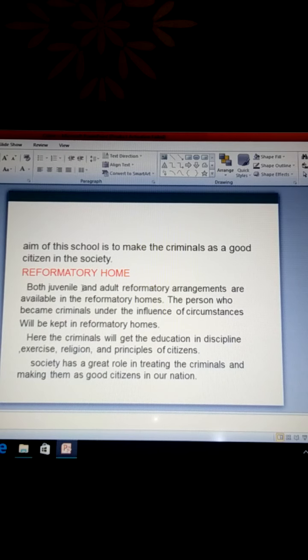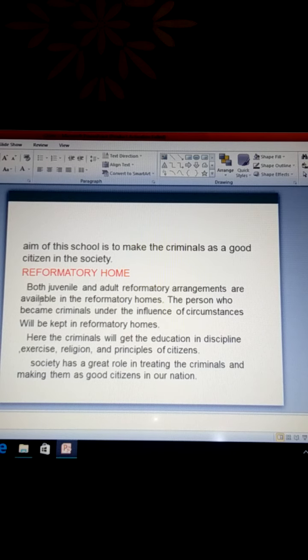And the last one is the reformatory home. In reformatory homes, both juvenile and adult reformatory arrangements are available. Persons who become criminals under the influence of circumstances are kept in reformatory homes. Here the criminals get education in discipline, exercise, religion and principles of citizenship.